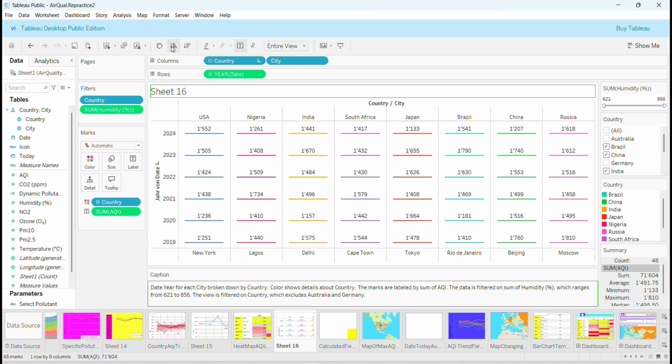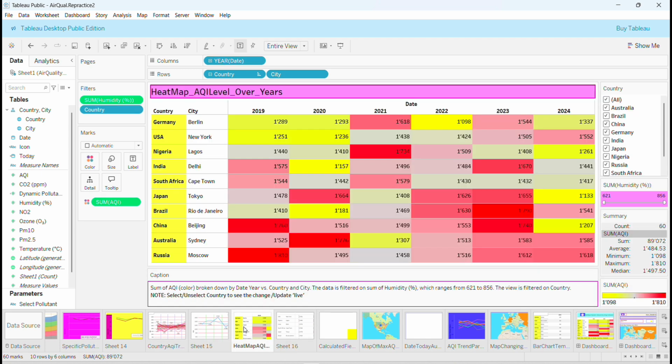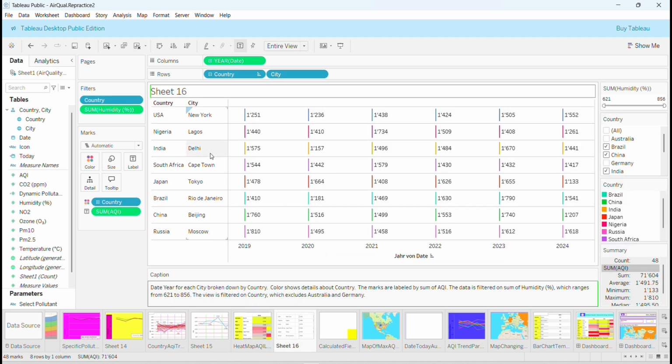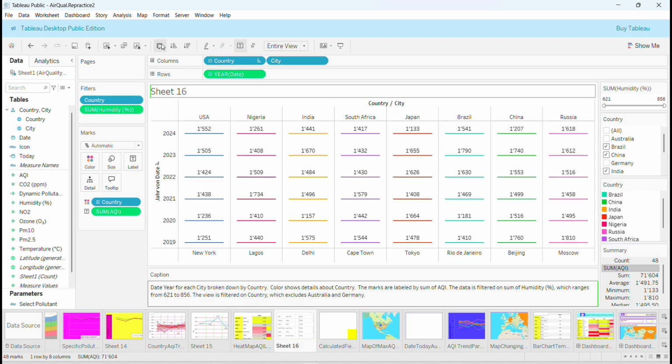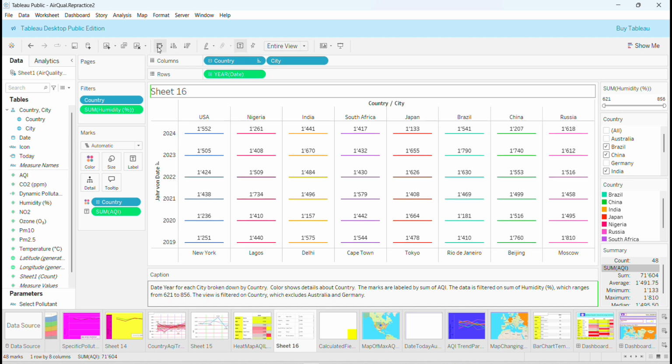And here by these symbols, you can swap. So you can have the country exactly the same way as here, the country and the city, as you wish, or you can just change as you wish. You can have it also this way in horizontal, in rows. Okay, so I'm gonna keep them this way this time.